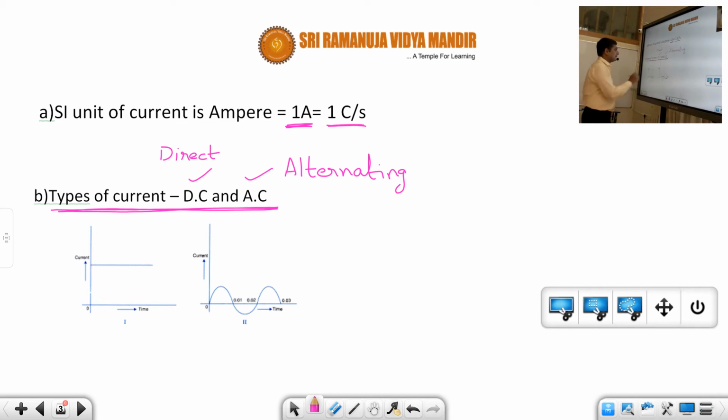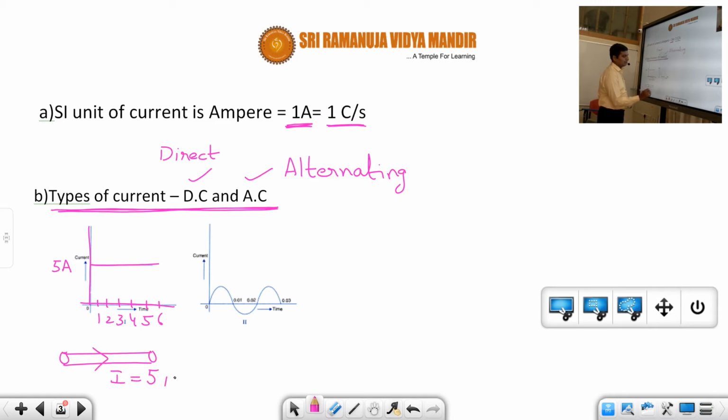Direct current is that current in which the current remains constant irrespective of time. Suppose here we have 1 second, 2 seconds, 3 seconds, 4 seconds, 5 seconds, 6 seconds. Suppose this is a conductor in which some DC current is flowing.